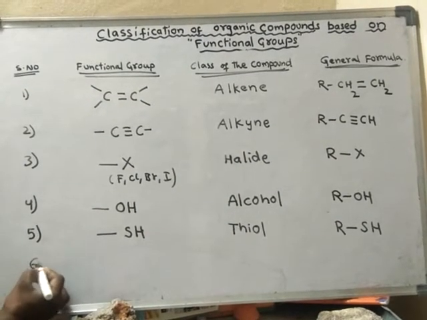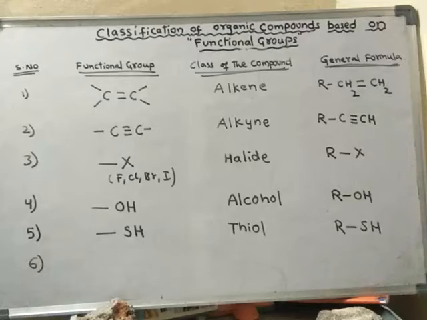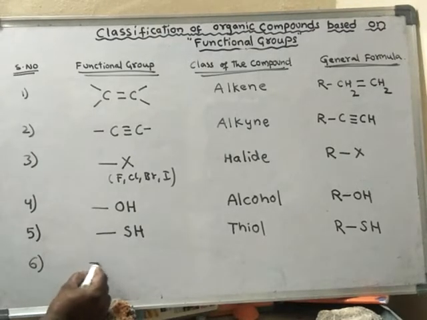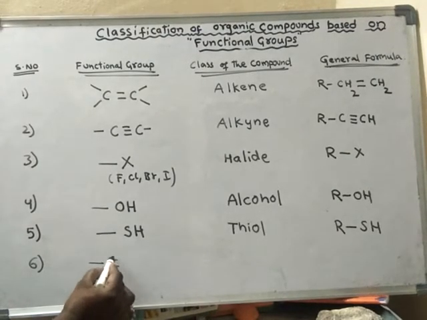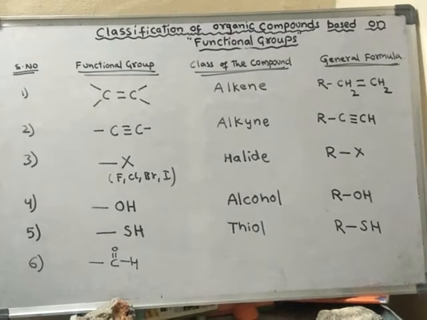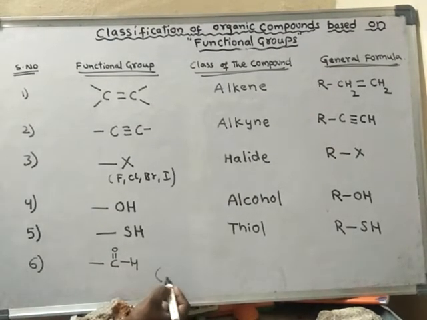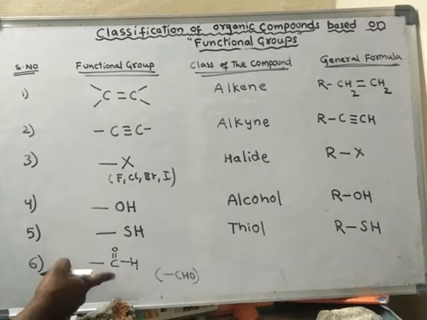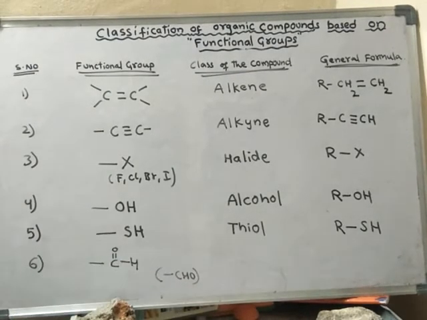Next. CHO, C double bond O H, or else simply we can write this as CHO also. Either like this or like this, in any way we can write.